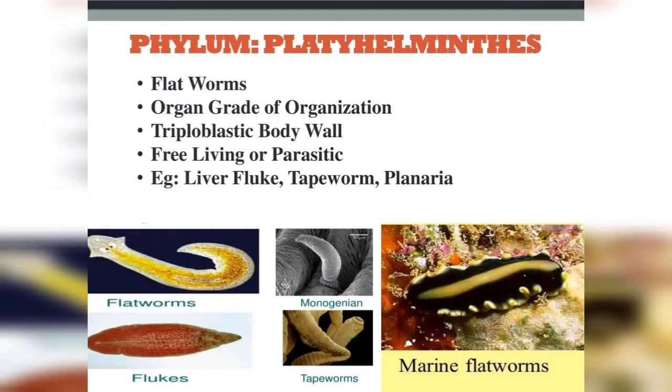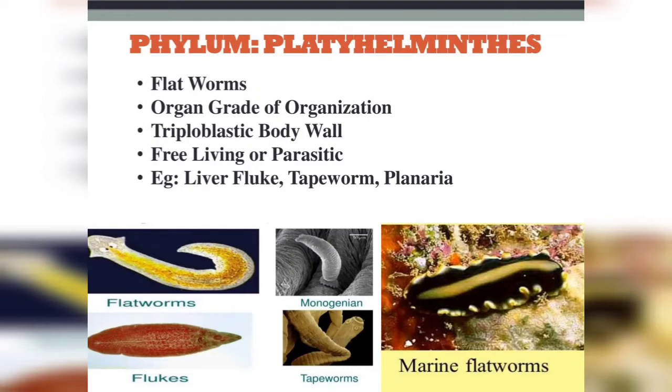Phylum Platyhelminthes. Platyhelminthes includes flatworms. In Greek words, platy means flat, helminthes means worms. These are dorsoventrally flat like a leaf.